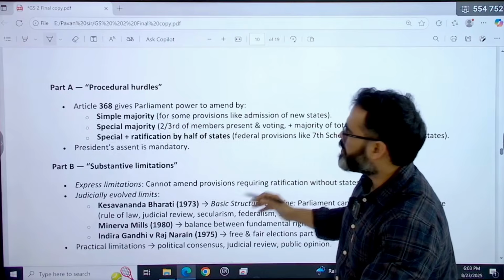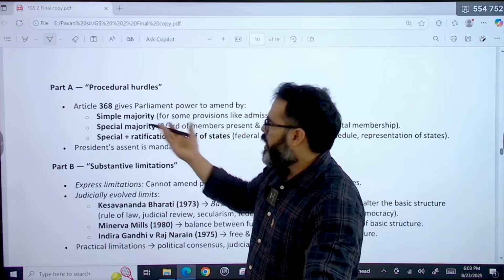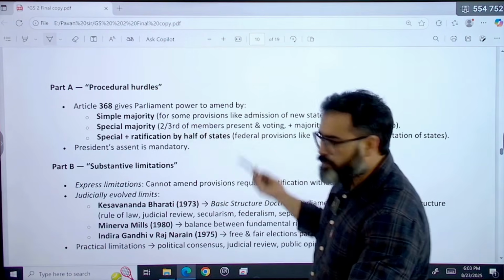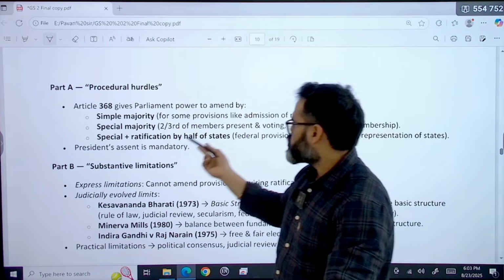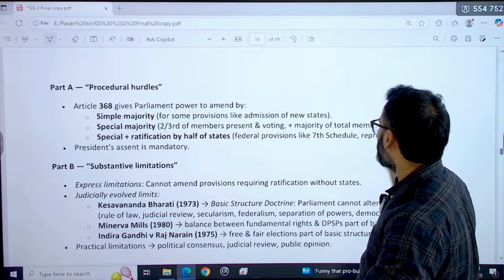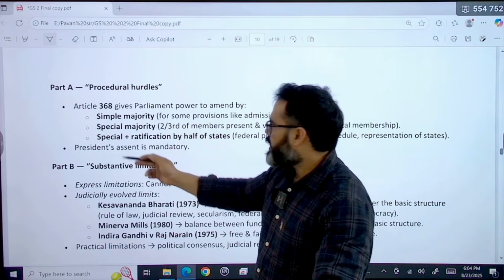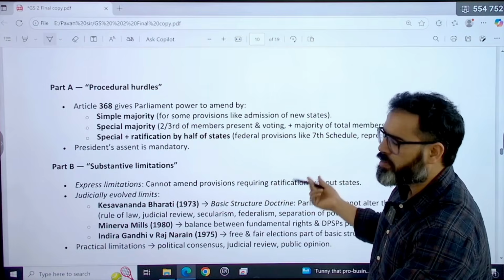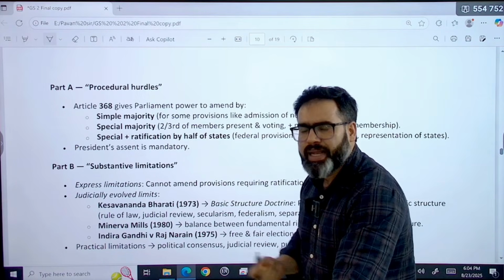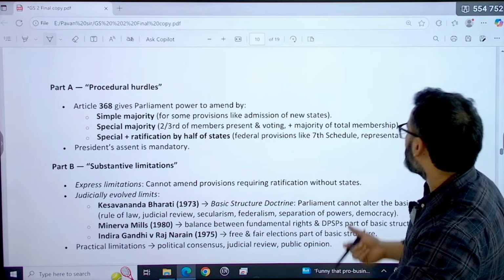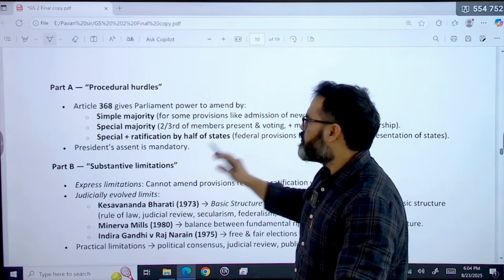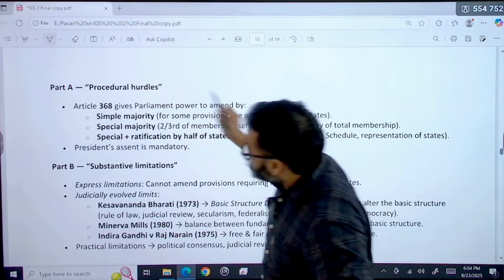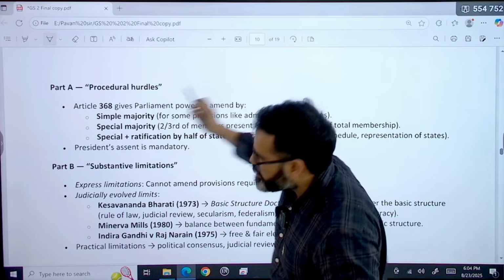It is very, very simple. Article 368 provides the procedure to Parliament to amend the Constitution. Like simple majority for some provisions, a special majority like two-thirds of present and voting plus a majority of the total, that is absolute majority, and in some cases special majority is required plus ratification by half of the states. That means wherever federal provisions of the Constitution are there, like election of the President, like the 7th Schedule, in that case ratification by half of the states is required, for example in case of GST implementation. So these are the procedural hurdles already given by the Constitution.